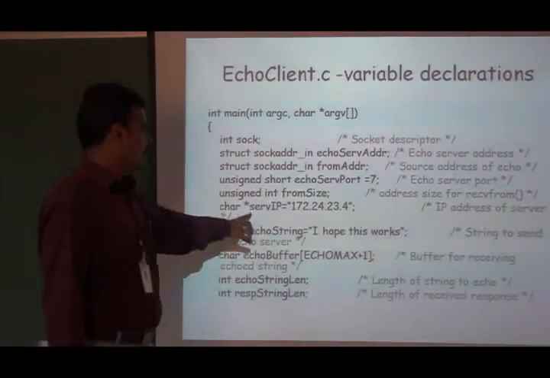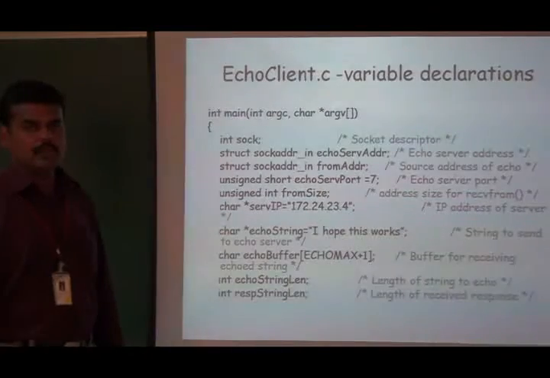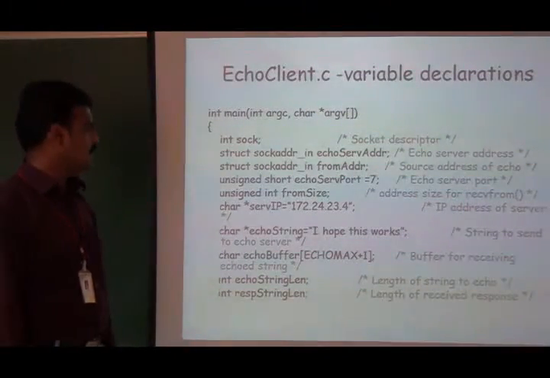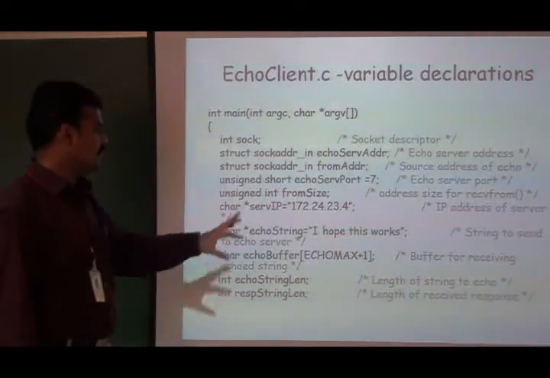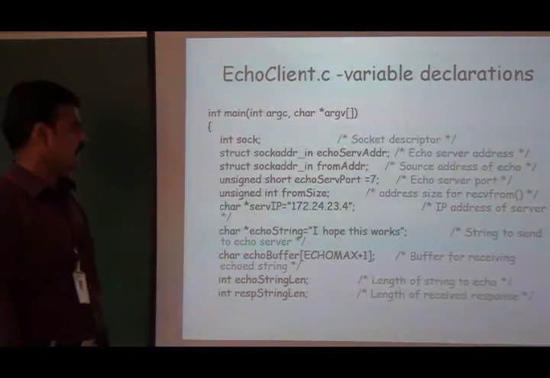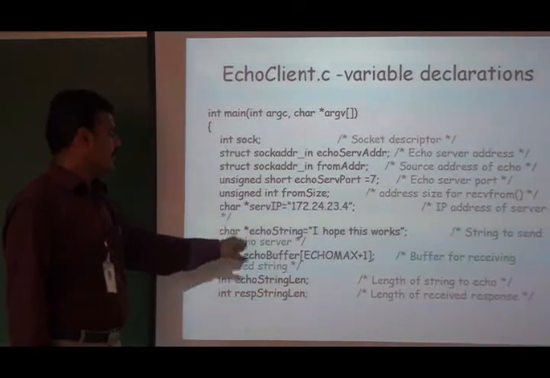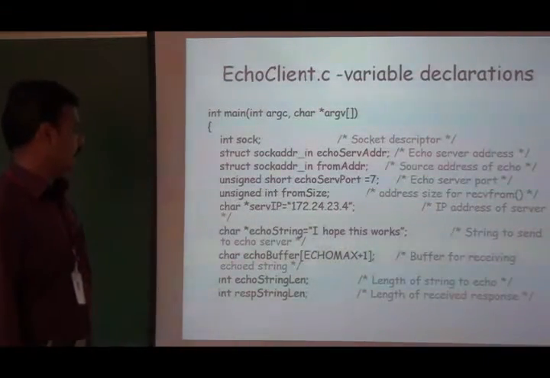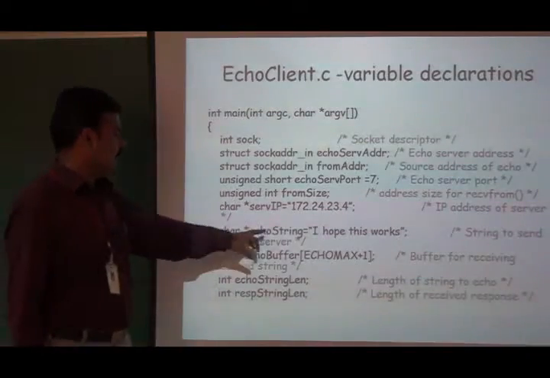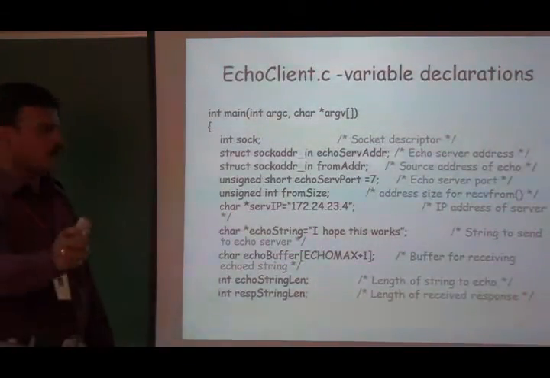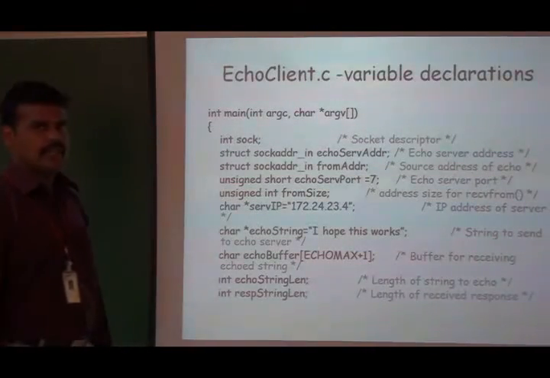Next, we assign the IP address of the server with which I want to communicate. The server's IP address will be 172.24.23.4. It is assigned to the character array servIP. This is the message I want to send from the client to the server: I hope this works. That is the information.